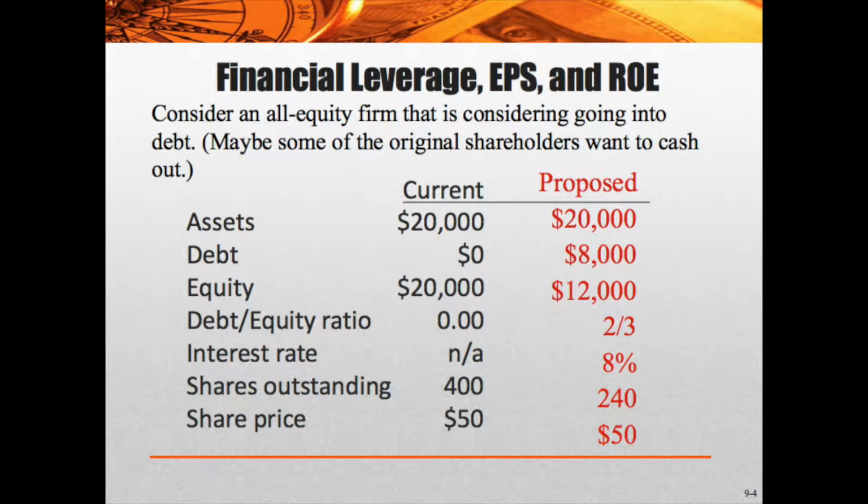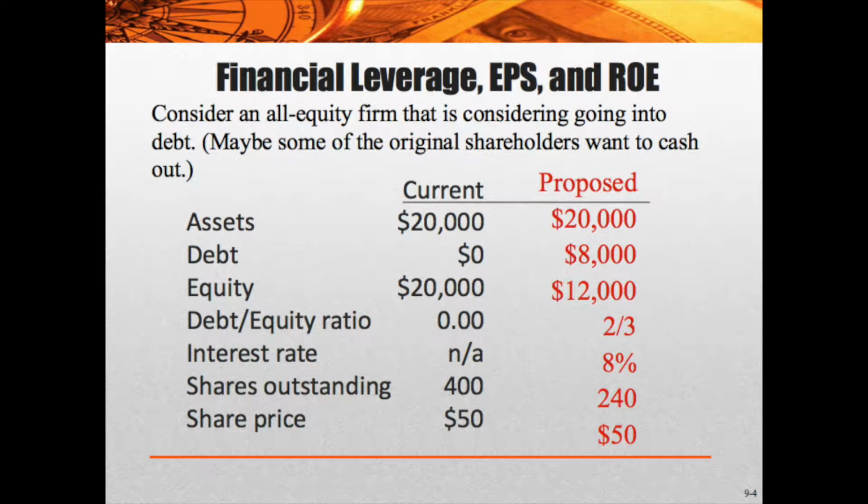So currently we have $20,000 in assets and no debt. We have $20,000 in equity. The debt to equity ratio, of course, is 0. There is no interest rate. There are 400 shares outstanding at $50 price. What we propose is a debt of $8,000, $12,000 in equity for the $20,000 total assets.